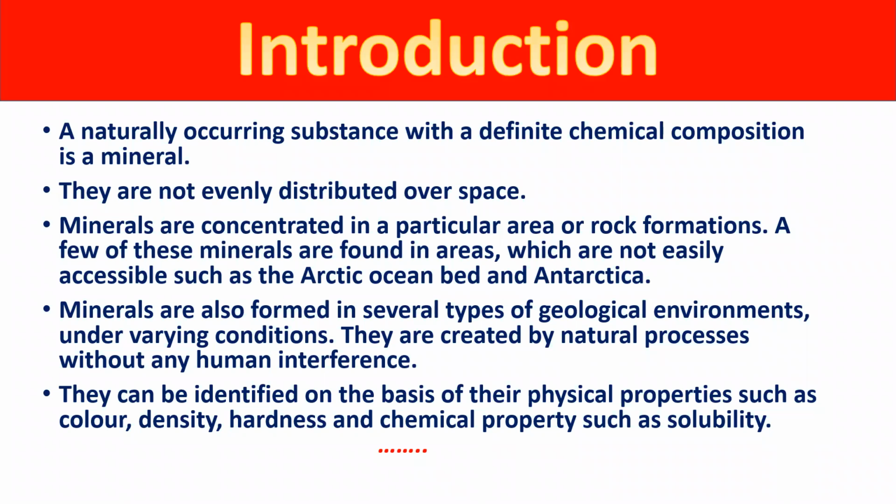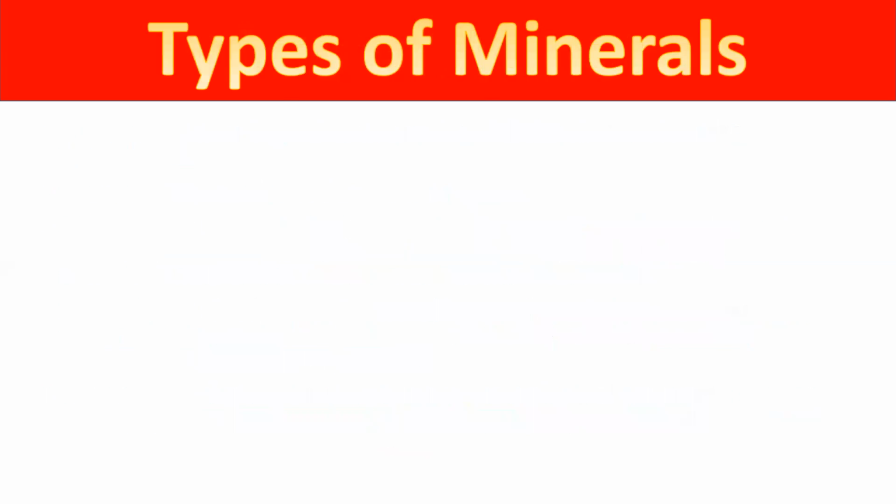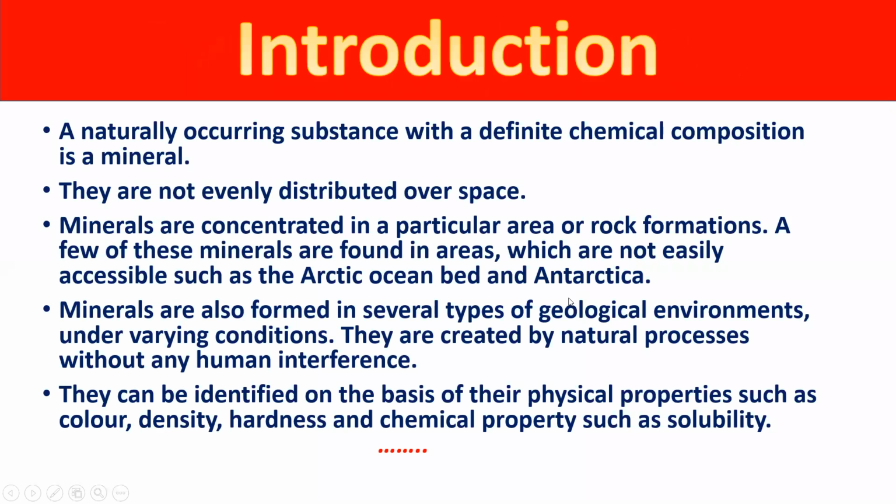Whenever human interference is there, we have some problems. We will discuss it later, but here I want to tell you that we have different kinds of minerals, found in different places, and these depend on the chemical composition and the rock formation situation. Right, students?